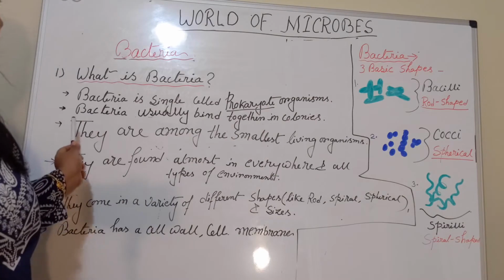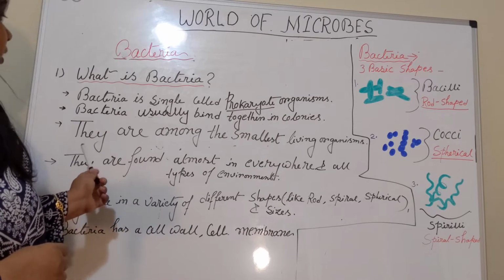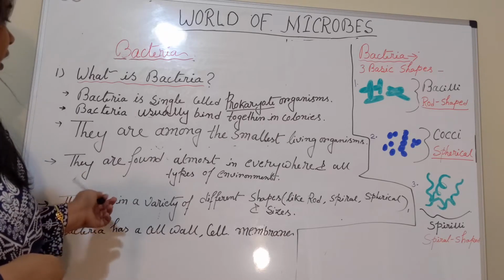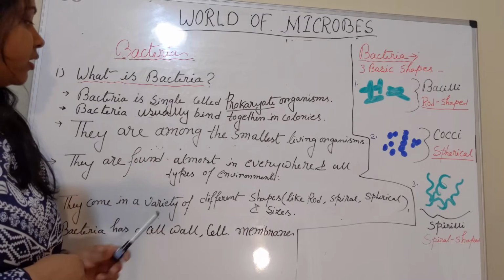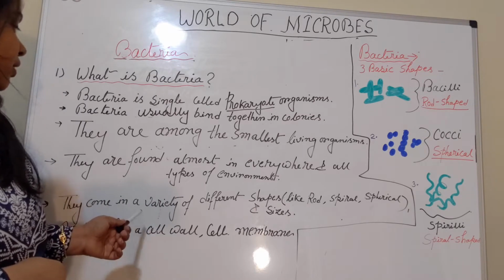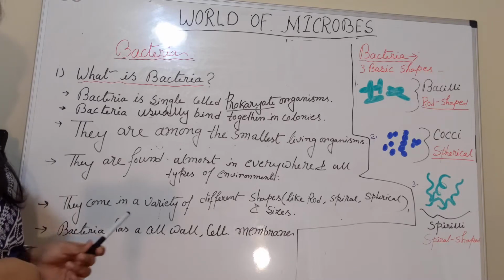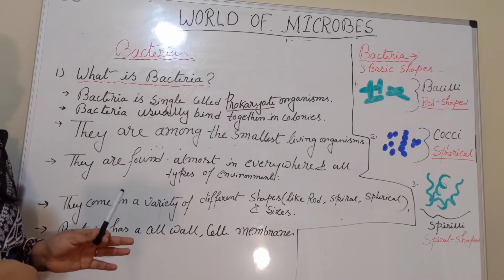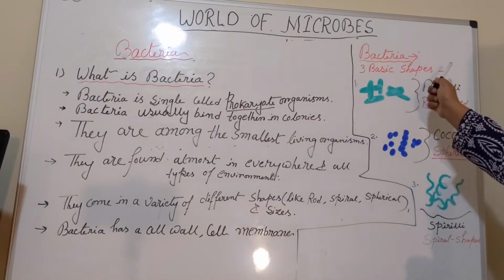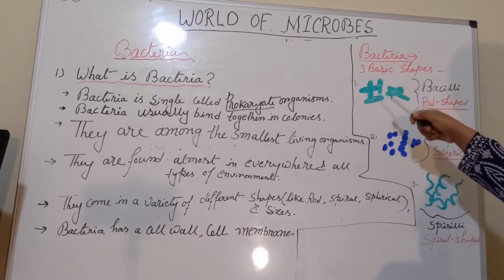Next, the bacteria usually bound together in colonies. They are among the smallest living organisms. They are found almost everywhere and in all types of environment. They come in a variety of different shapes like rod, spiral and spherical, and different sizes. So here you can see the bacteria have mainly 3 basic shapes.